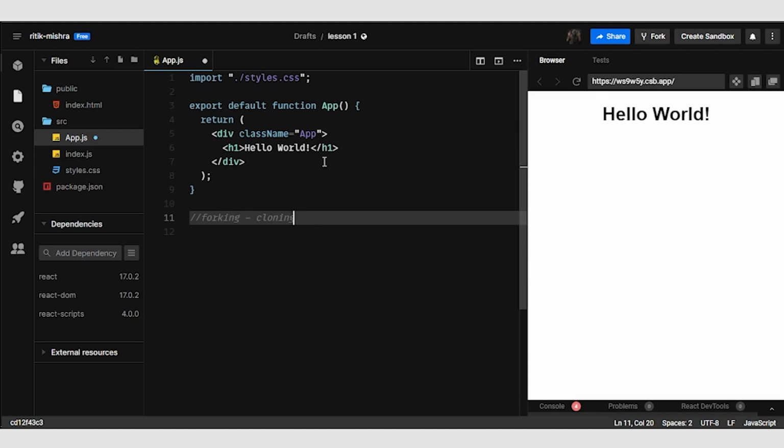In simple terms, it's like saying, okay, I have forked out this sandbox, I have forked out this repo. So this way you create a clone. In the upcoming lessons, we'll be also doing this. I'll be sharing a sandbox link with you. You will be forking your own copy from that, and you will code on that particular copy so that the initial sandbox, the initial link, stays intact for other peeps to work on it as well.